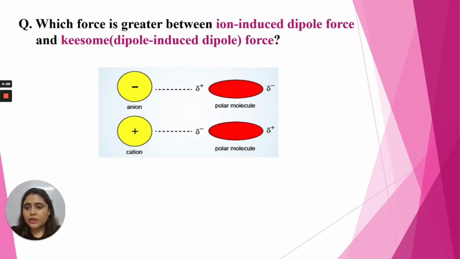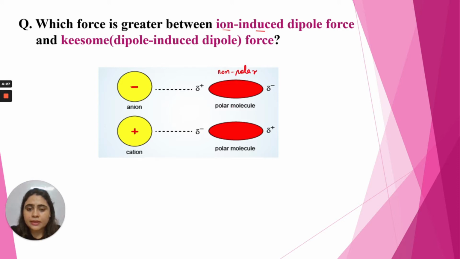Hi everyone. Which force is greater between ion-induced dipole force and Keesom, which is dipole-induced dipole force? So let us first discuss the ion-induced dipole force. There is an ion, it can be an anion, which is a negatively charged ion, or it can be a positively charged cation. Ion-induced dipole force arises if this ion is inducing a force on a non-polar molecule. This molecule has become polar, which was initially non-polar.